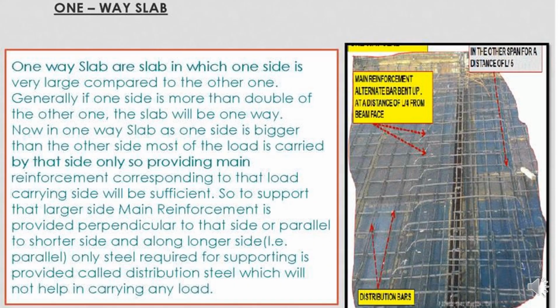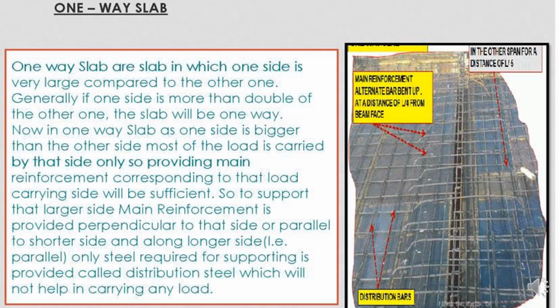One-way slab. A one-way slab is a slab in which one side is very large compared to the other one. Generally, if one side is more than double the other one, the slab will be one way. In a one-way slab, as one side is bigger than the other, most of the load is carried by the shorter side only, so providing main reinforcement corresponding to the load-carrying side will be sufficient.